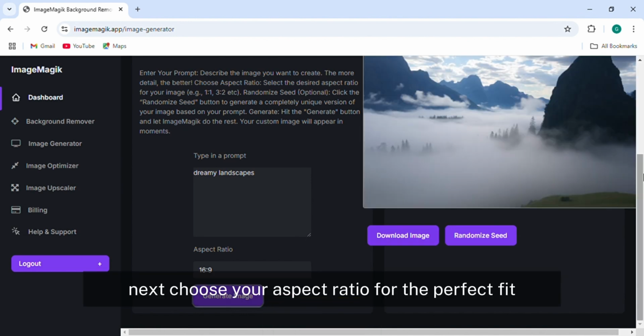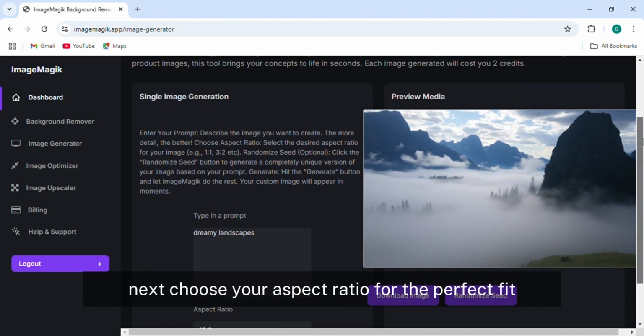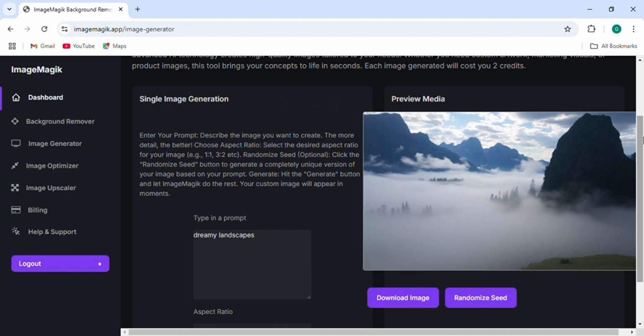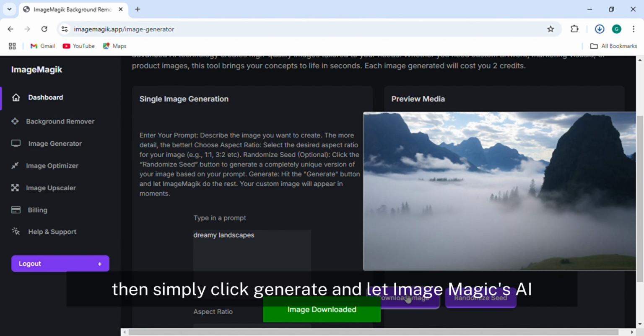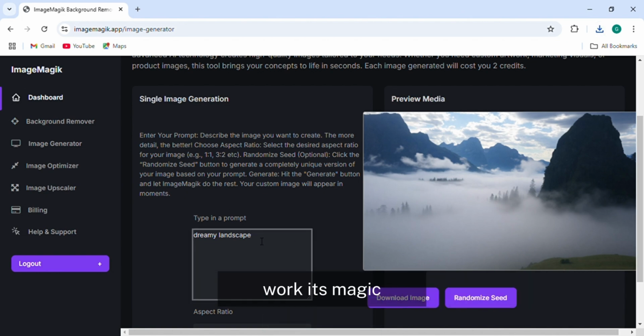Next, choose your aspect ratio for the perfect fit. Want something extra unique? Hit Randomize Seed to explore one-of-a-kind variations. Then, simply click Generate and let Image Magic's AI work its magic.